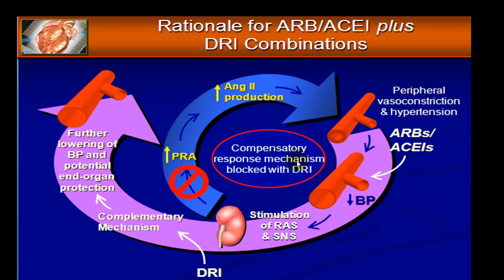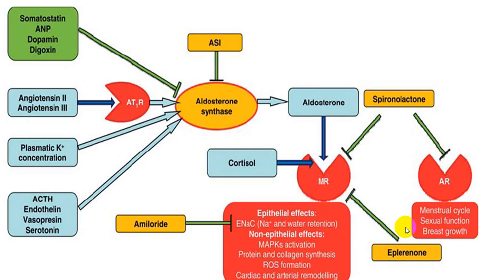But when you use a direct renin inhibitor, it will inhibit the renin action and there will be no RAS system activation. After RAS system activation, you can use ARB and ACE inhibitor, and you can also use peripheral receptor blockers, that is, aldosterone antagonists. These include spironolactone, which blocks the AR receptor and MR receptor.